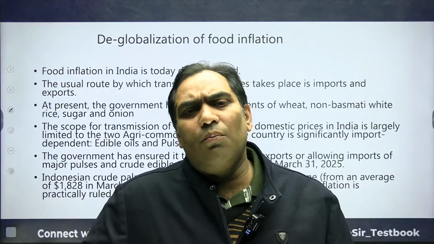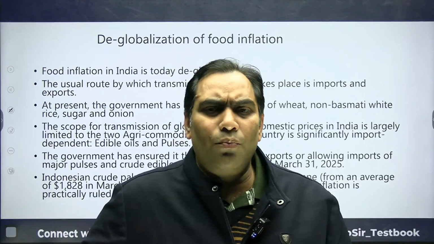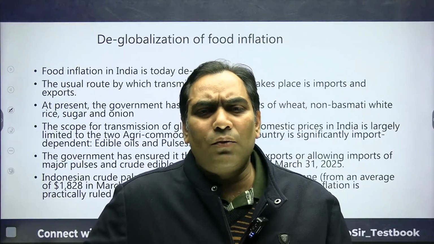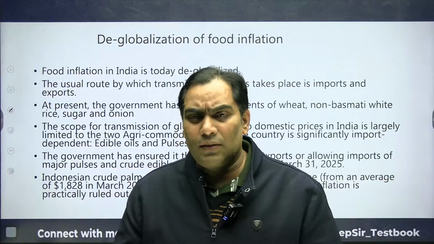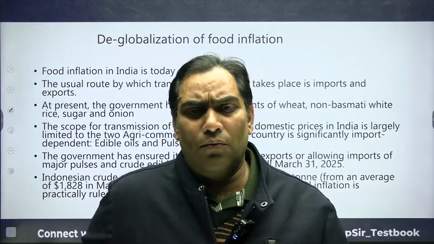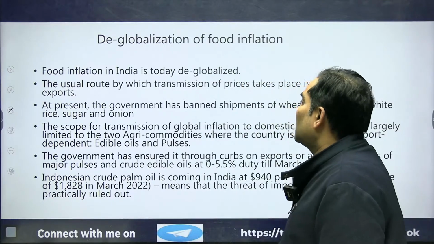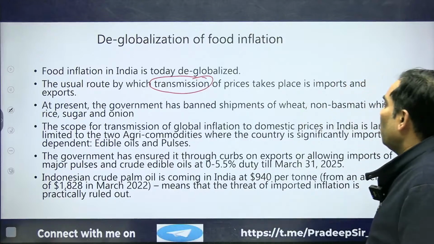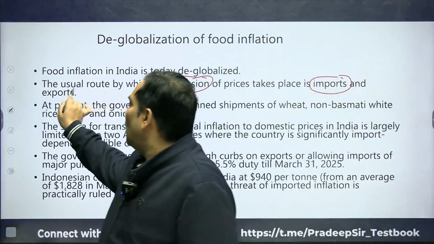For that there can be two things: either we import food products, or we export food products. Only if we export or import food products is our food inflation connected with the world scenario. So the usual route by which transmission of prices takes place is import and export.